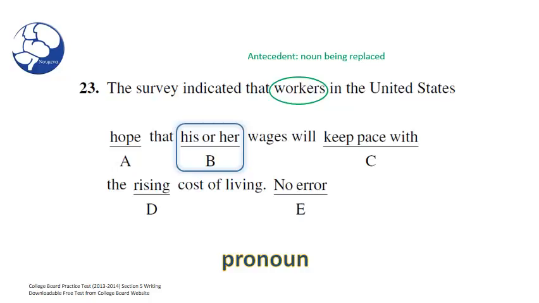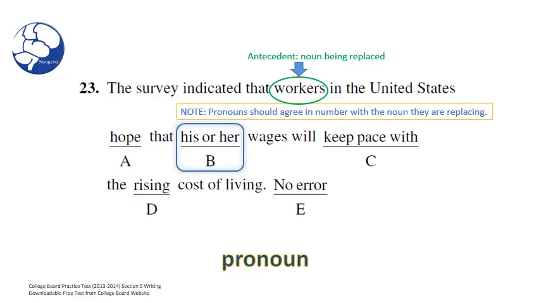So we have a plural antecedent here, workers, and we need to make sure that the pronoun we want to use to replace our antecedent actually matches and agrees in number. Again, workers is plural, but we're using singular pronouns to replace workers, which is incorrect. So we need to change his or her to the plural possessive their wages, because we have workers.